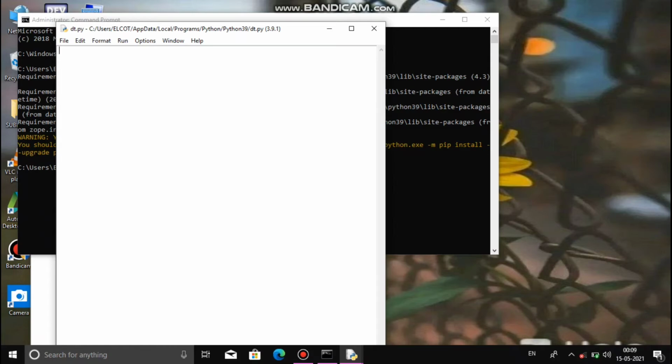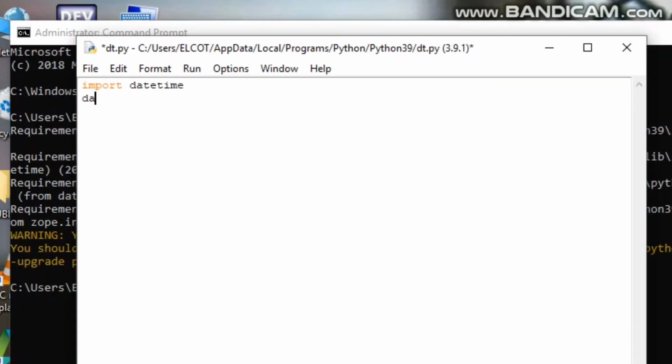First we type import datetime, the installed module. Okay, then I zoom the programming section, import the module and type datetime underscore object. Here we see the current date and time.